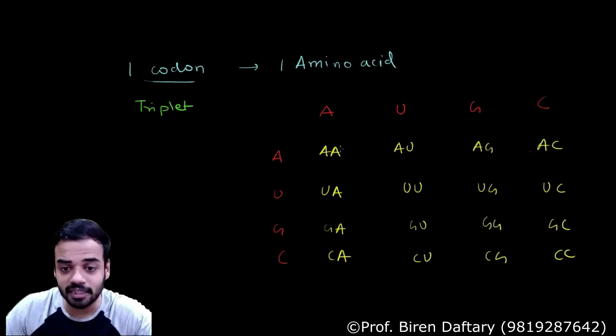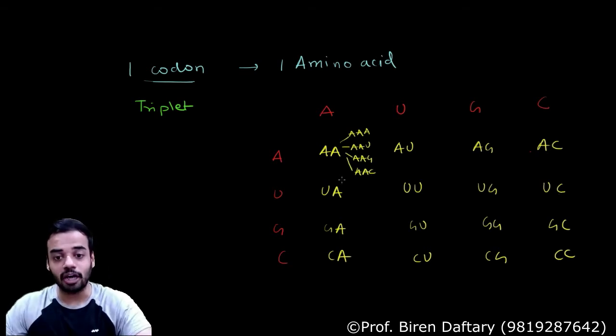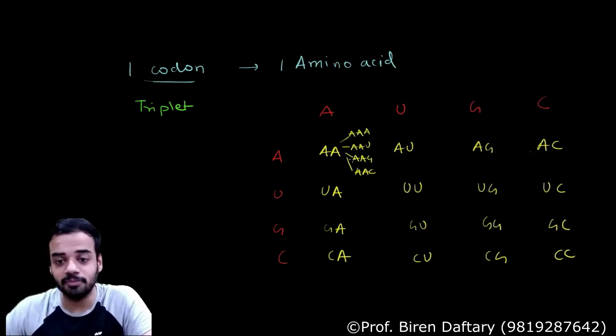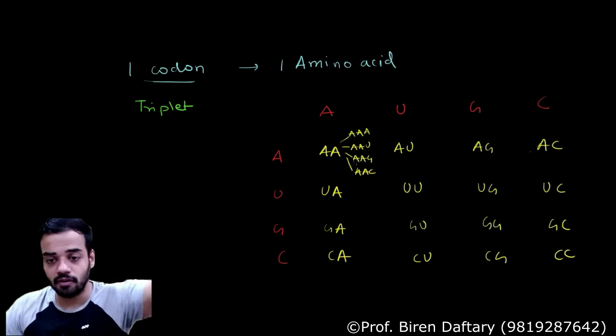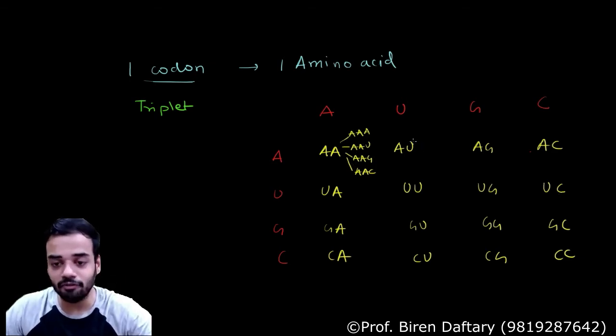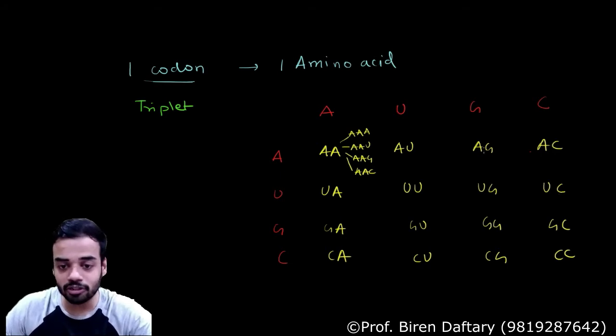So this can be AAA, I am adding an A. It can be AAU, I am adding U. This can be AAG, or this can be AAC, correct? So now each one I am multiplying by 4 because I am adding one more nucleotide to each of them. Similarly, if I am adding one nucleotide to each one of this doublet, then how many codons will I have?